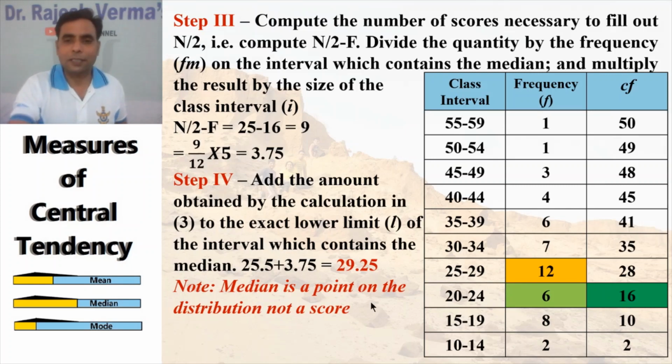So we take the cumulative frequency 16, and Fm as the frequency of the median class, 12. The exact lower limit is 25.5, n is 50, and the size of the class interval, the difference between class limits, is 5. So we have all the values.